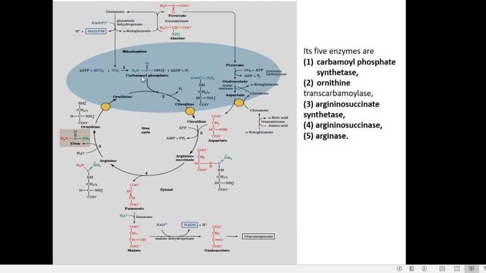In the second step, carbamoyl phosphate combines with ornithine to form citrulline. And in the fifth step, this ornithine comes back. That means it is recycled and can enter into another cycle. Since ornithine is recycled in this series of reactions, it is also called the ornithine cycle.